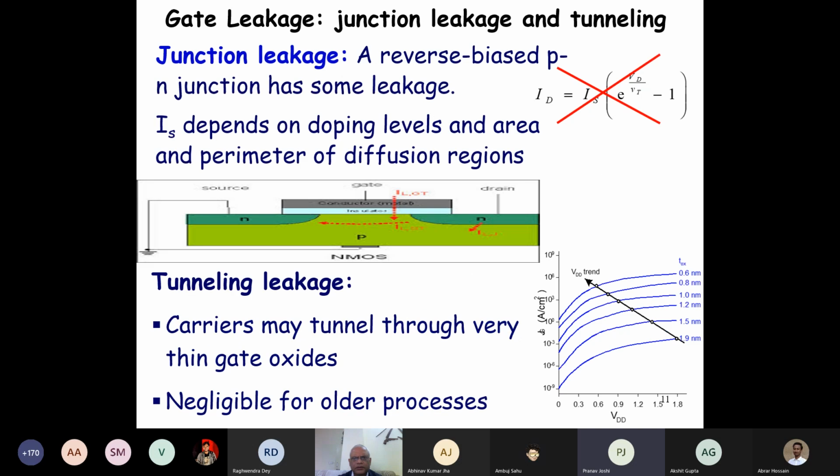Sure. Thank you, sir. Now the other leakage is the gate leakage. One is the leakage occurring from the source to the gate, and the other from gate to the drain, which is the tunneling leakage. First, let's look at the junction leakage. Any reverse biased PN junction has some leakage given by this equation, e to the power something minus 1.